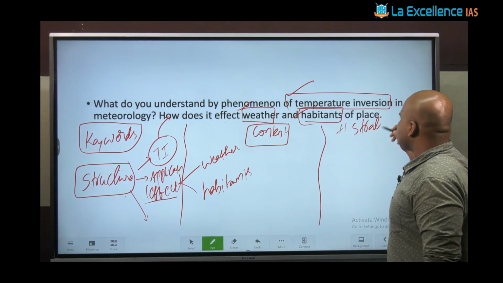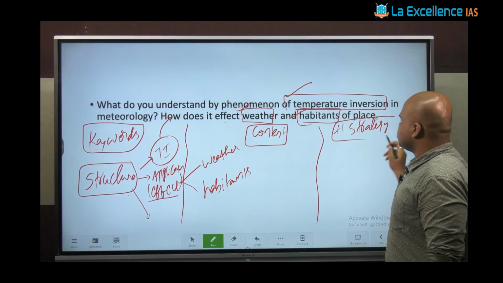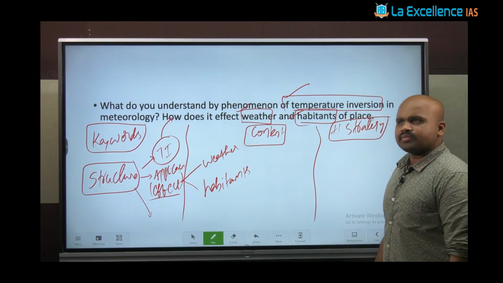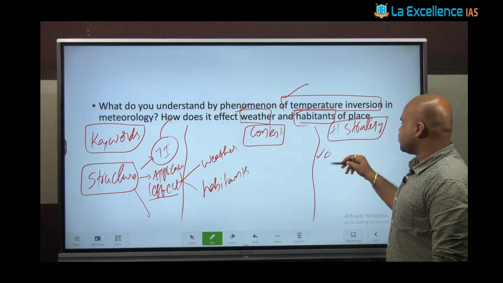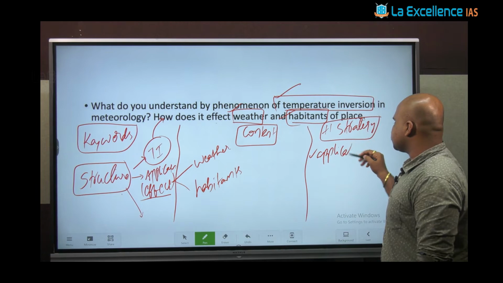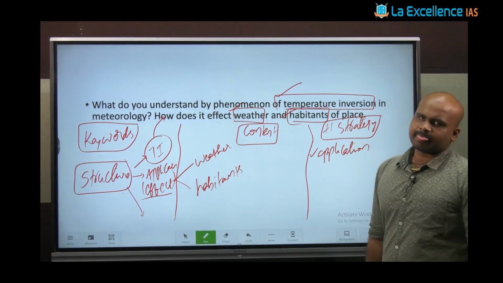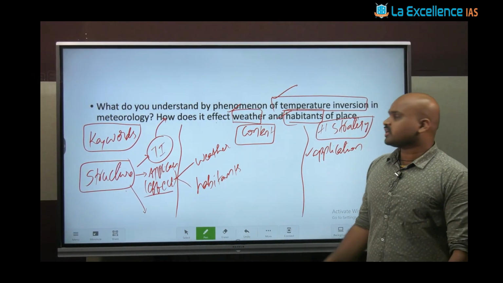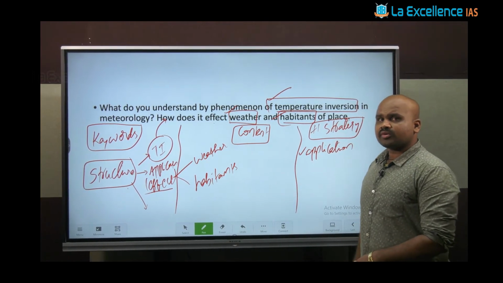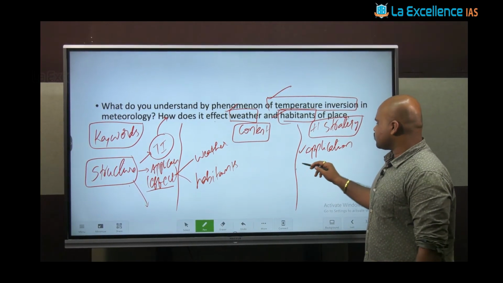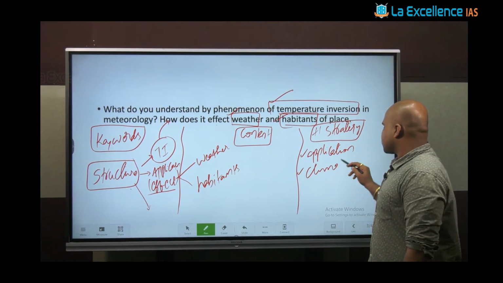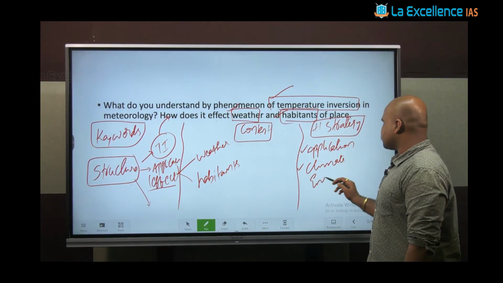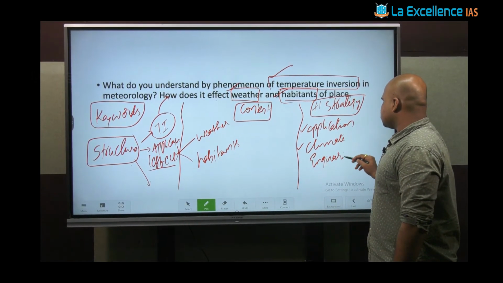With respect to the +1 strategy for this question, one simple approach is to talk about the diversified application of temperature inversion as a phenomenon. Apart from that, we can talk about climate engineering.